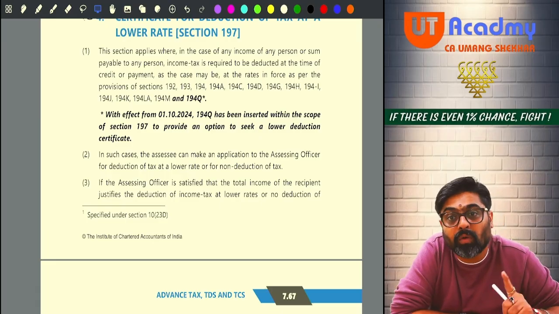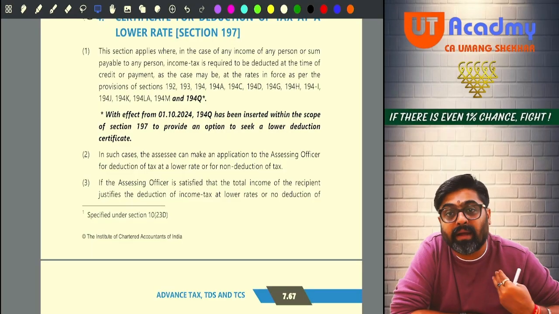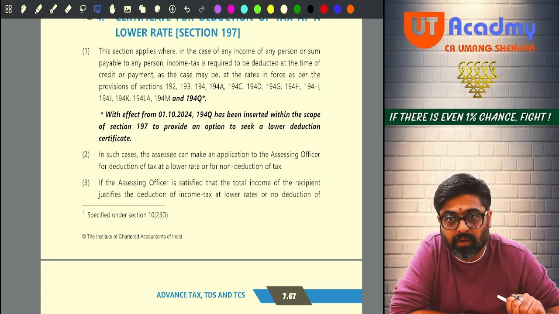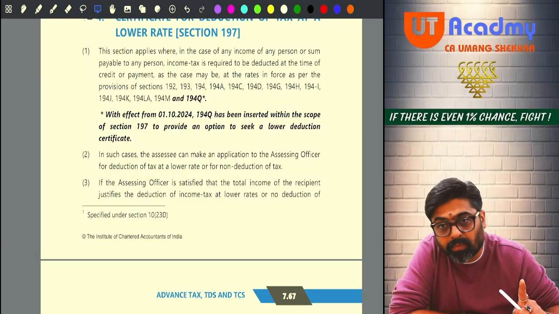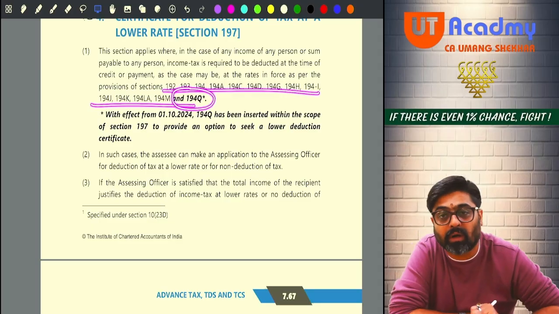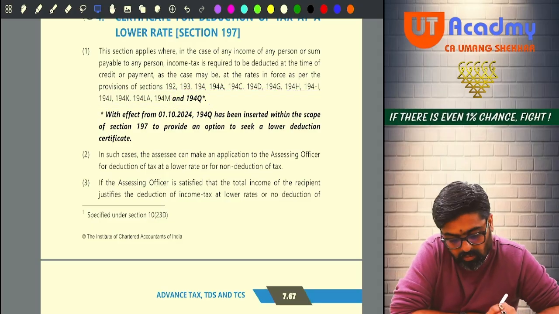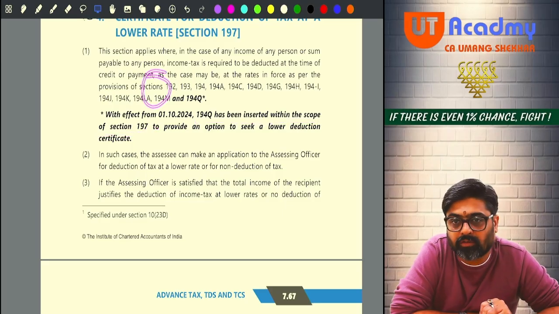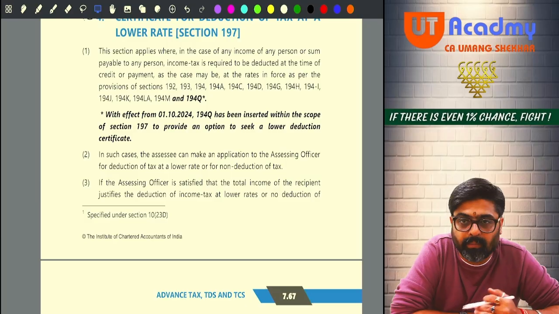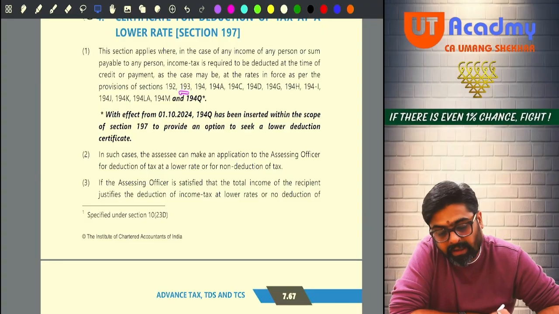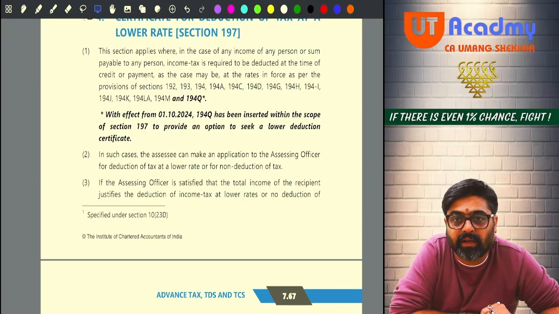So the certificate for lower or non-deduction can be obtained by the payee from his assessing officer on an application made by him to the assessing officer, but that certificate can be obtained only for these payments. Please remember 194Q is also covered with effect from this year. With effect from 1st October 2024, 194Q has been inserted within the scope of 197. So this certificate can be given for salary. Yes, if I give this certificate to my employer, he will not deduct any TDS, or he will deduct TDS at a lower rate. Okay, 193 interest on securities. For that also this certificate can be given.